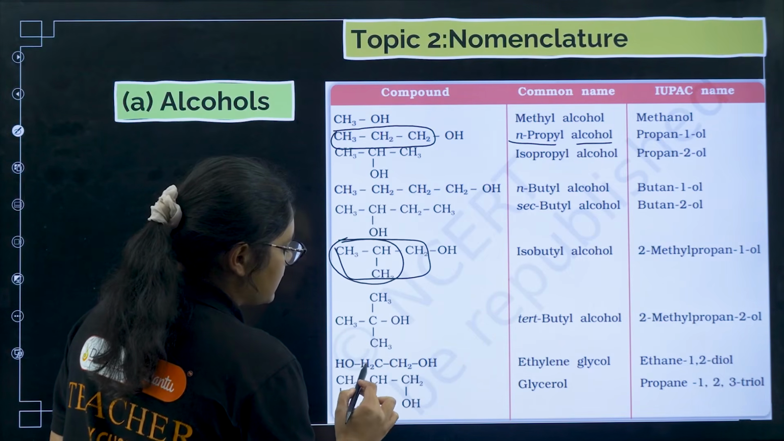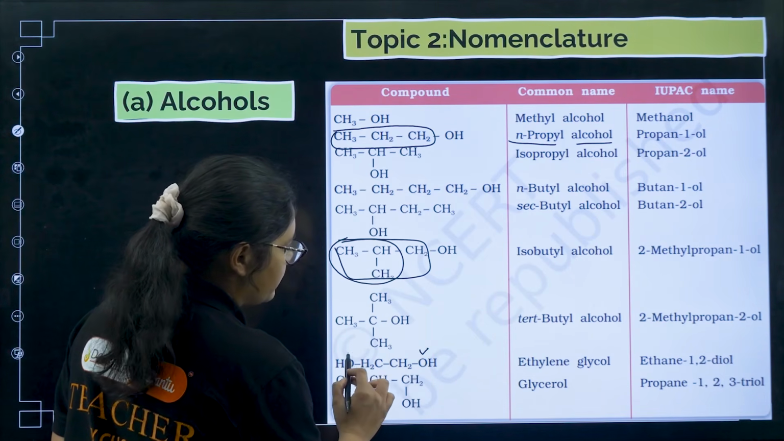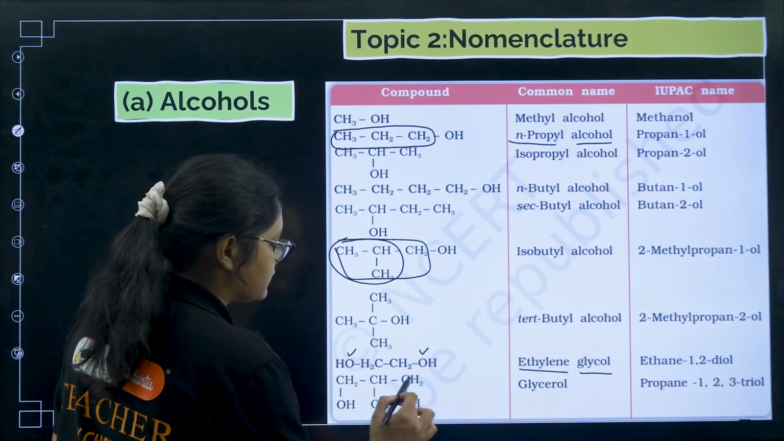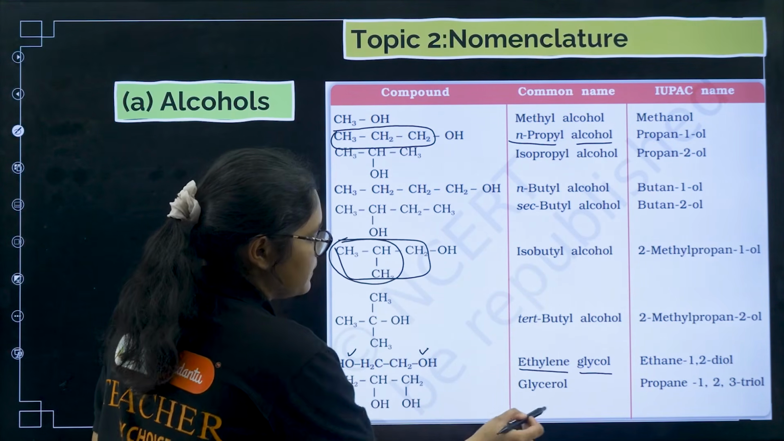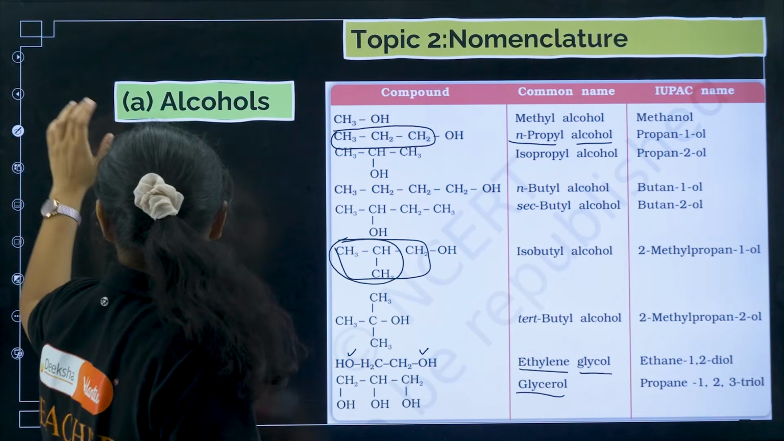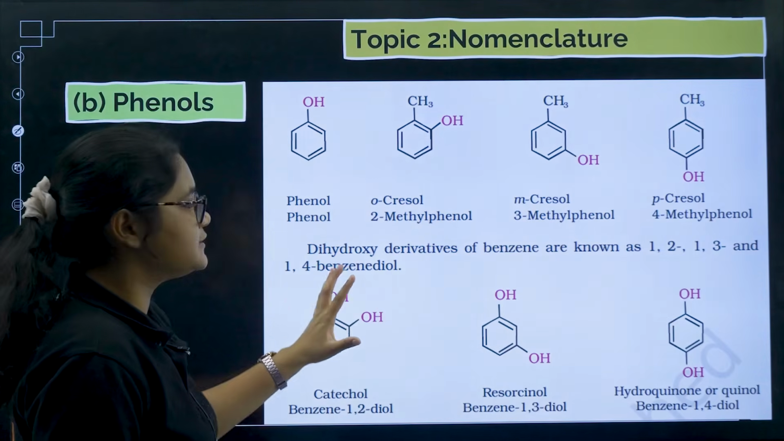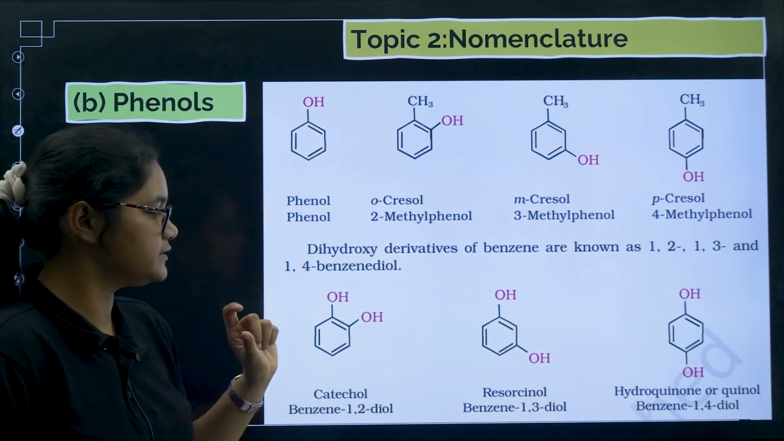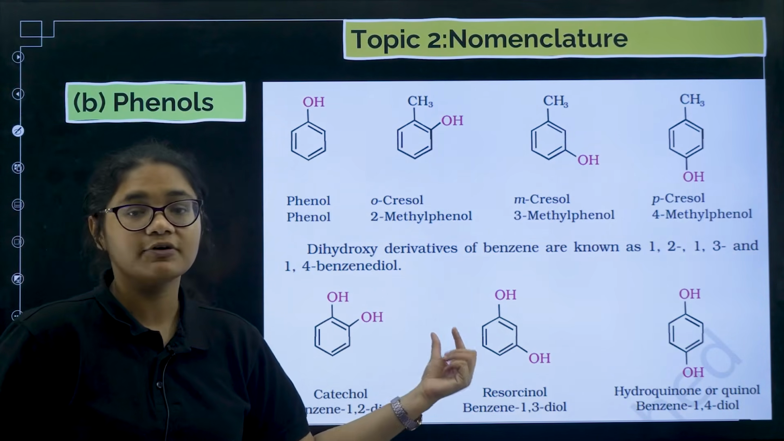Then this is important: when you have two CH2 groups and OH, that is called ethylene glycol. And when you have three CH and OH groups, that is called glycerol. Okay, glycerol and ethylene glycol. Next, this is very important, I am telling you again, please mark this and draw this diagram for the common names of OH groups.